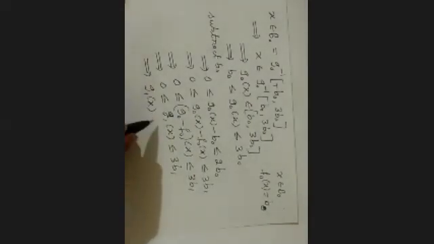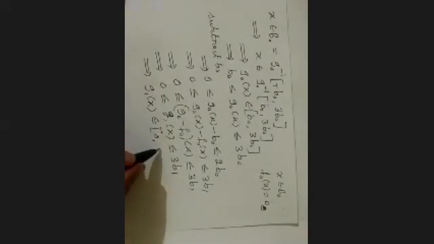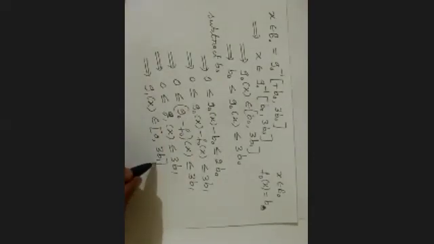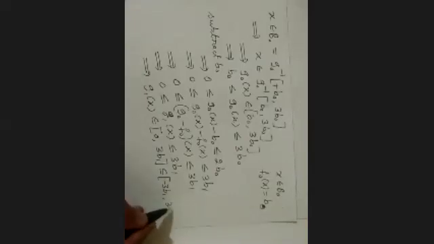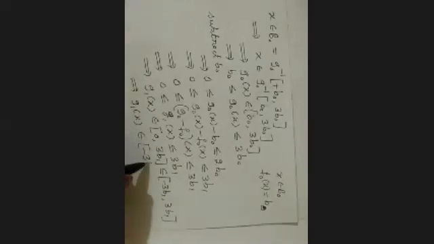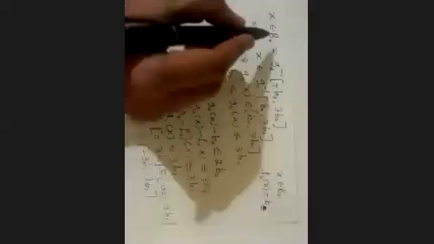So g1 of x will belong to 0, 3b1, and definitely this is contained in minus 3b1 comma 3b1, right? So g1 of x will belong to minus 3b1, 3b1. So whenever x belongs to b naught, I got g1 of x belonging to this, right?